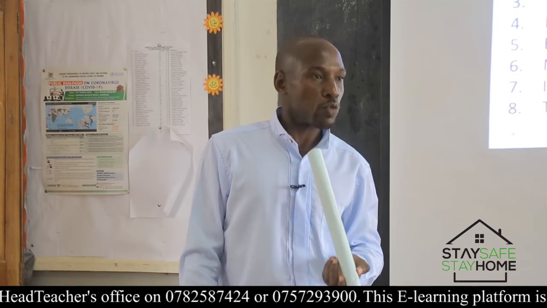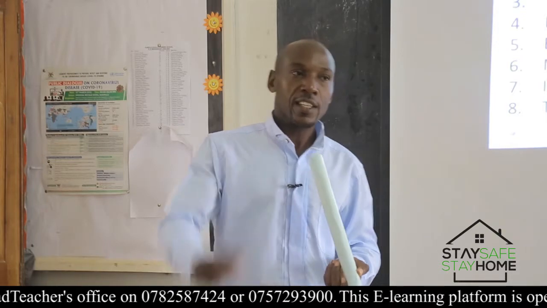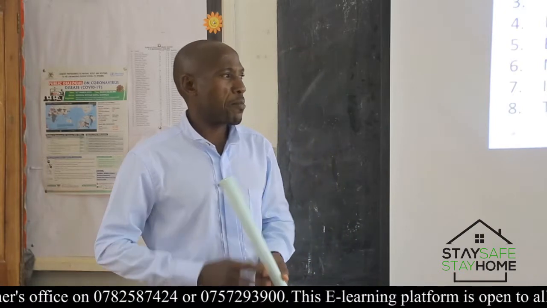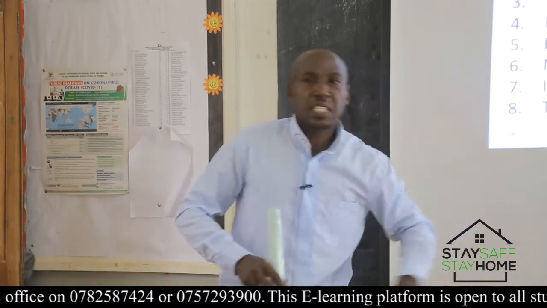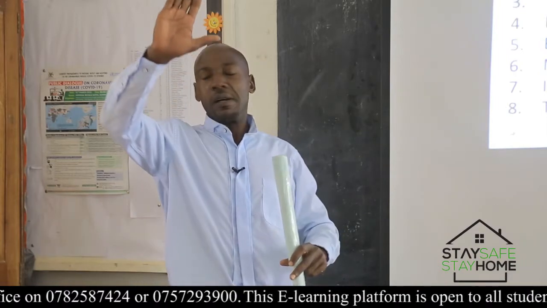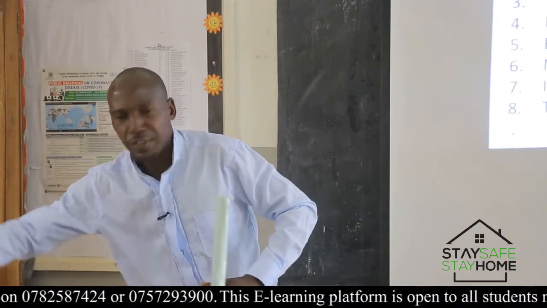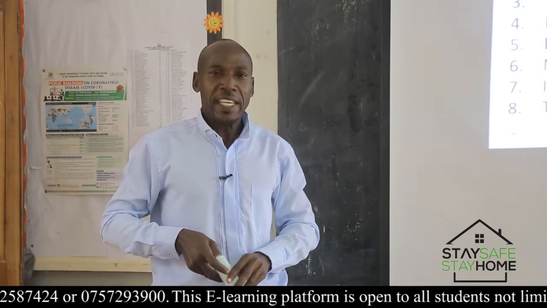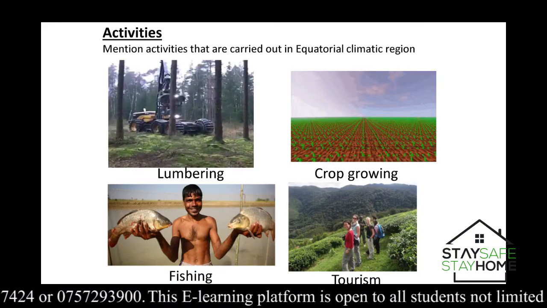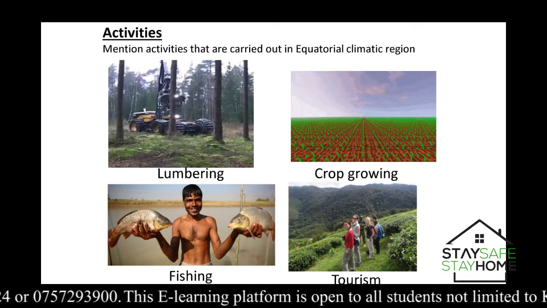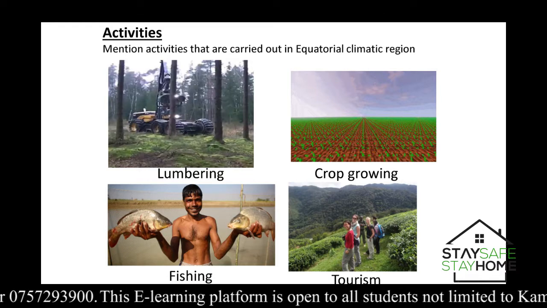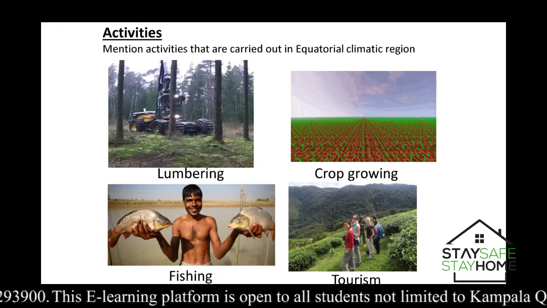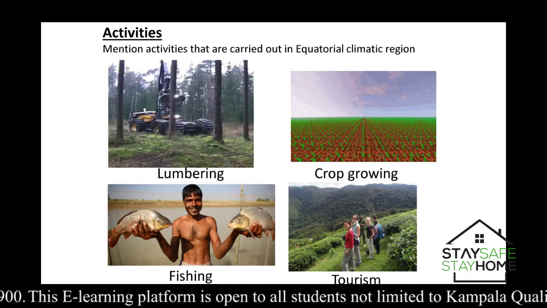What brings about those lakes and rivers? The too much rainfall received. You know, those features formed long ago. Some were formed by downwarping, for that case, the basin lakes. Others were Rift Valley lakes by faulting and the like. But then, what enabled them get filled with water? The plenty of rainfall received in the region. Therefore, equatorial climate plays a very vital role in these activities that are carried out there.